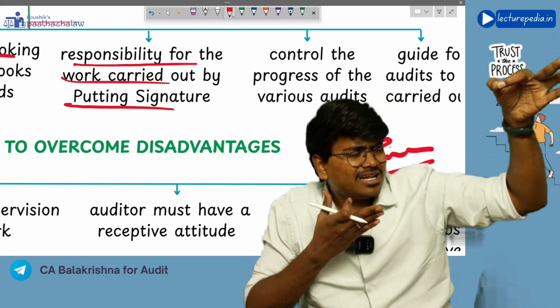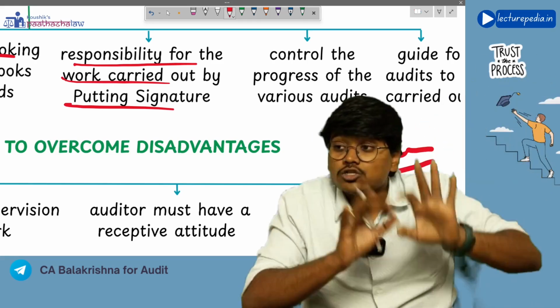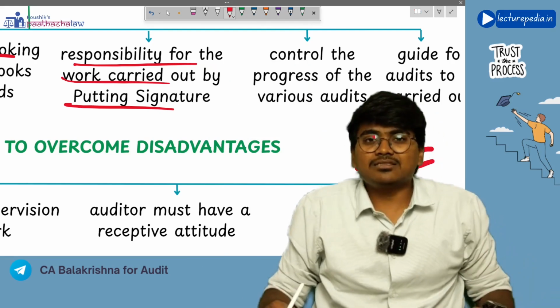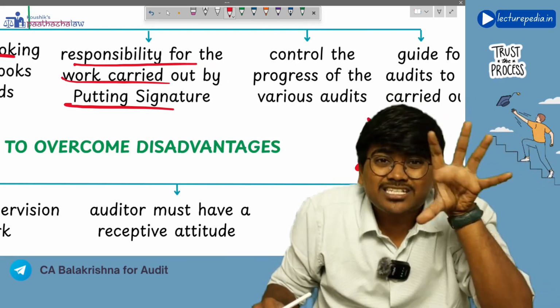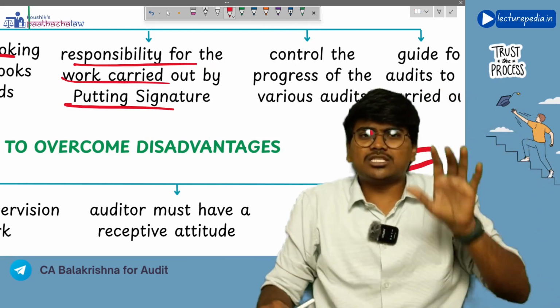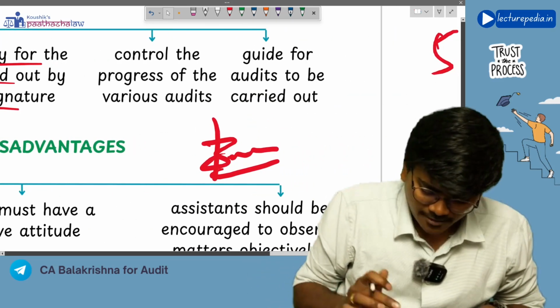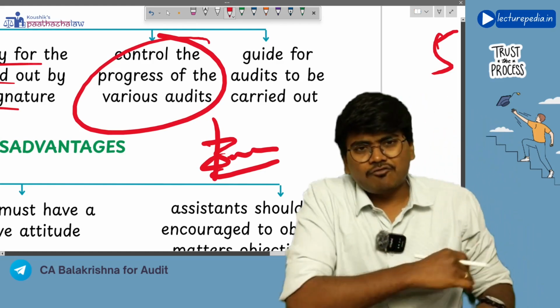Achha, this particular assistant has audited this area, so you can call that assistant and ask the reasons. So you can fix the responsibility on the person who did the work, with the help of the audit program. Next, control the progress of various audits.